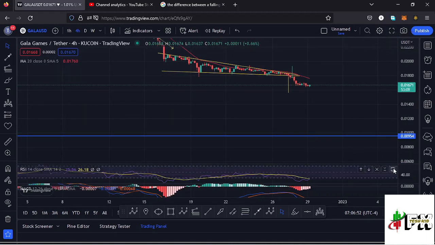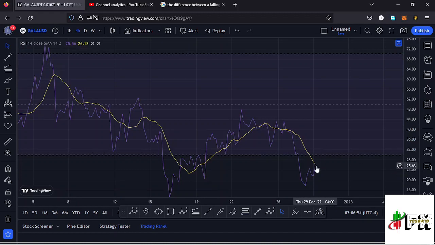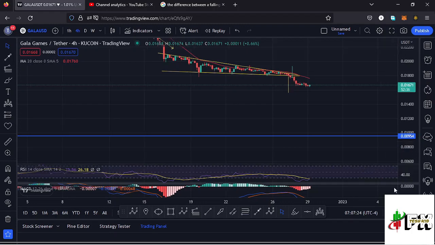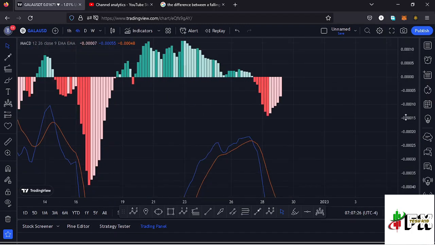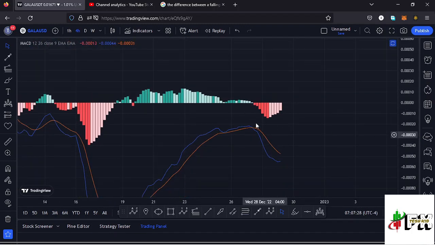on the RSI. On the RSI, we are trading at around the 25 mark, meaning we have managed to get into the oversold region, and we do not have massive room for us to continue supporting any movements to the lower side, but massive room for us to support any movements to the upper side. Also taking a look at the MACD, here on the MACD we have been able to print a bearish cross over here, but you can see we are seeing a bit of a decrease in the selling momentum, and that means soon we might be able to print that bullish cross.